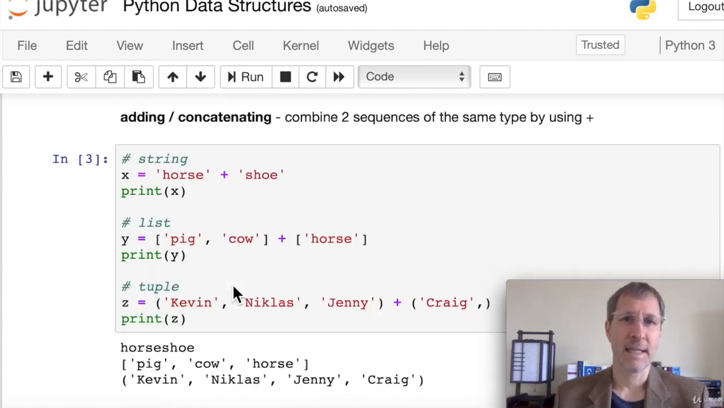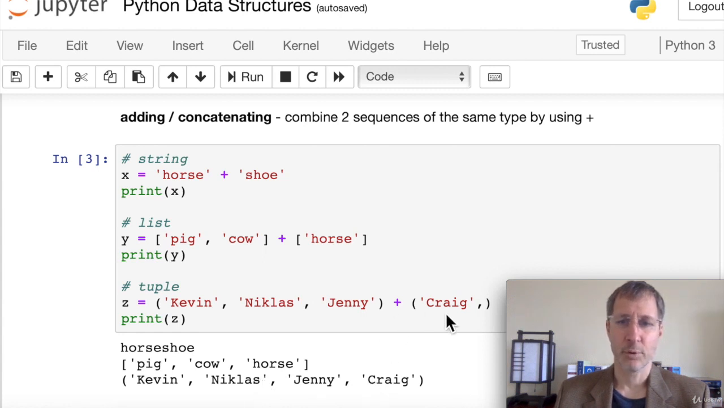Now let's look at adding and concatenating. We can combine 2 sequences of the same type using the plus sign. Let's look at a string example first. We want to combine horse and shoe, and we just print X. The result is horseshoe. If we have 2 separate lists and we want to merge them together, we can use a plus sign. When we print that, we get a single list with 3 elements in it. And in the case of 2 separate tuples, when we print the result, we get a single tuple with 4 elements in it.